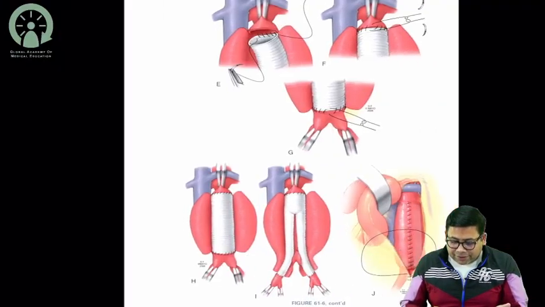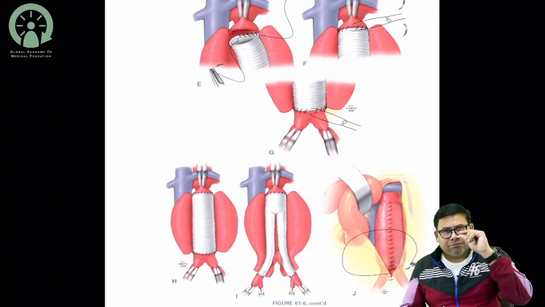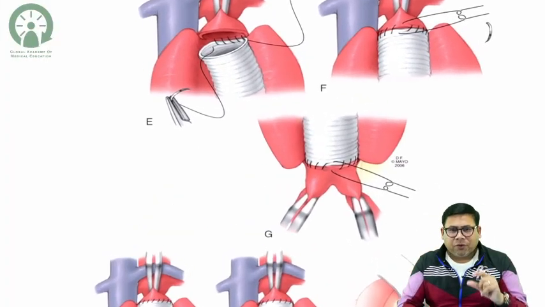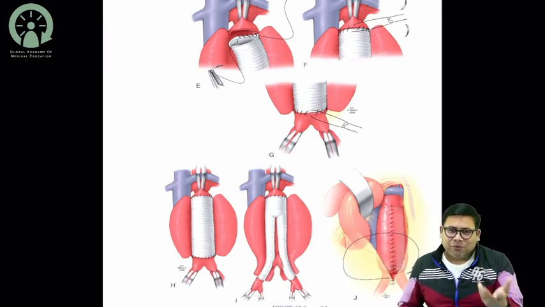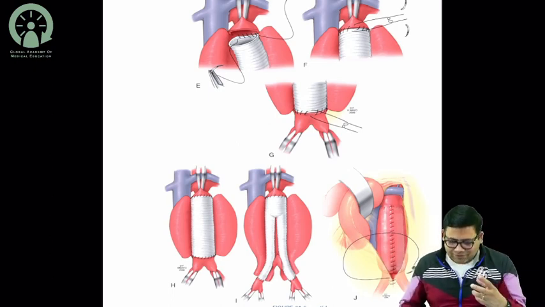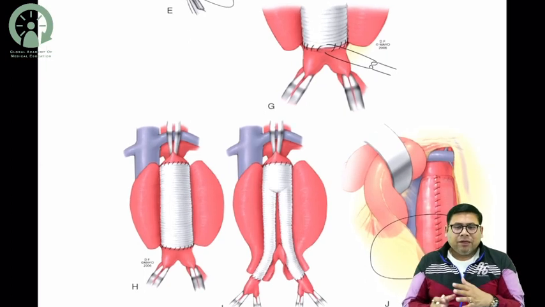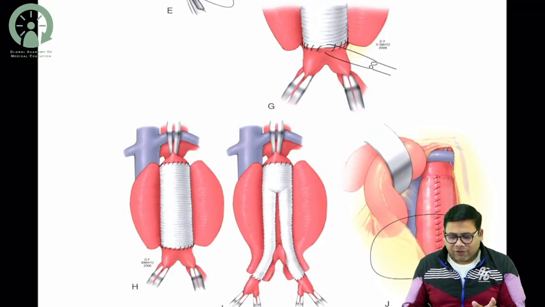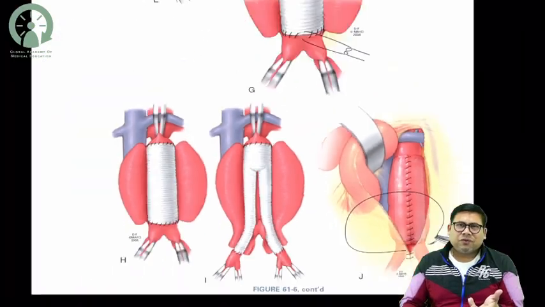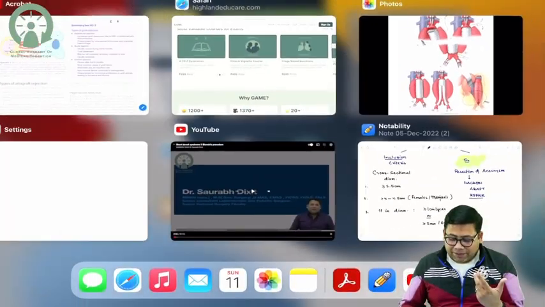And then the next is you need to take the Dacron graft and go for suturing. Now the suture of choice here is Prolene. You know, Prolene is the suture of choice for vascular surgery, and this is how you can modify the graft according to the segment which is involved. So this is very important, and then you can close off the adventitia. So this is how you manage the things.